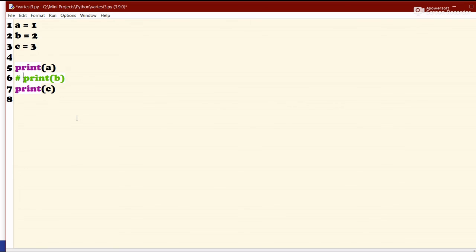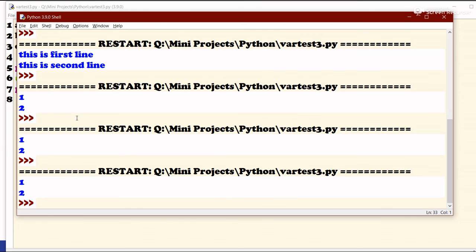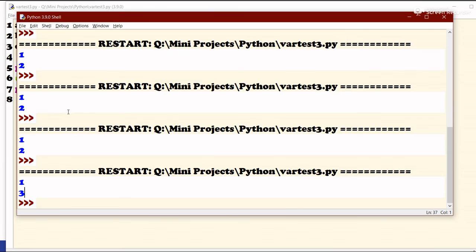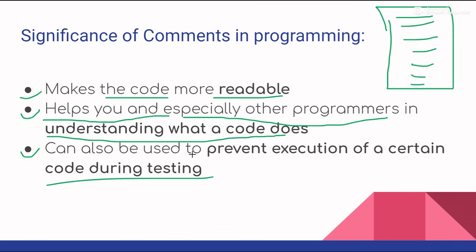So again we use a hash symbol for print b, and now we get 1 and 3. This is just for testing purposes. You will find this more useful as you move ahead in programming. So I hope the significance of comments in programming is clear to you.